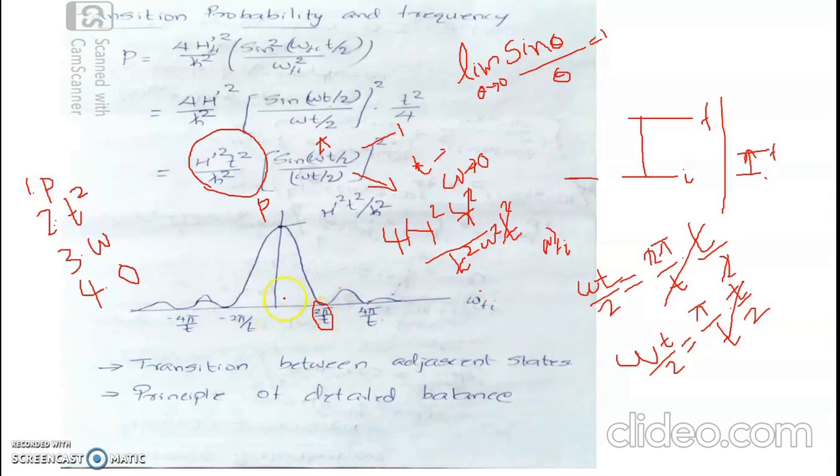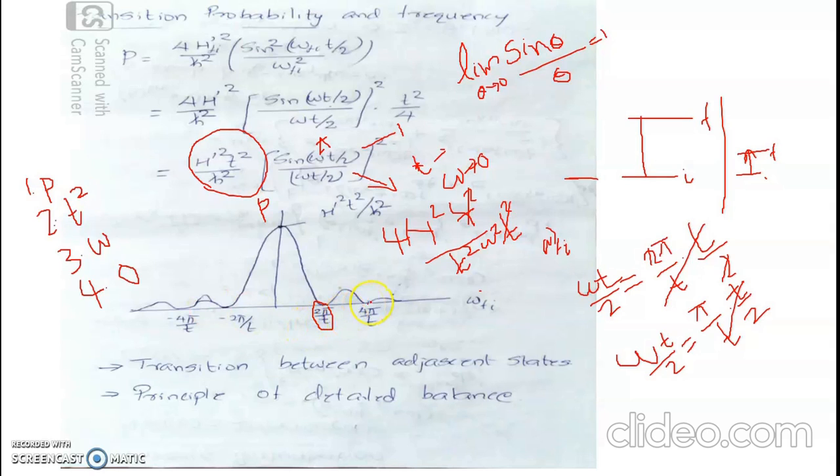And the transition probability for an excitation transition is exactly the same as the transition probability for a de-excitation transition, having exactly the same energy difference or frequency difference. If it is an excitation transition, this must be referred to as induced absorption. If it's a de-excitation transition, this needs to be referred to as stimulated emission.